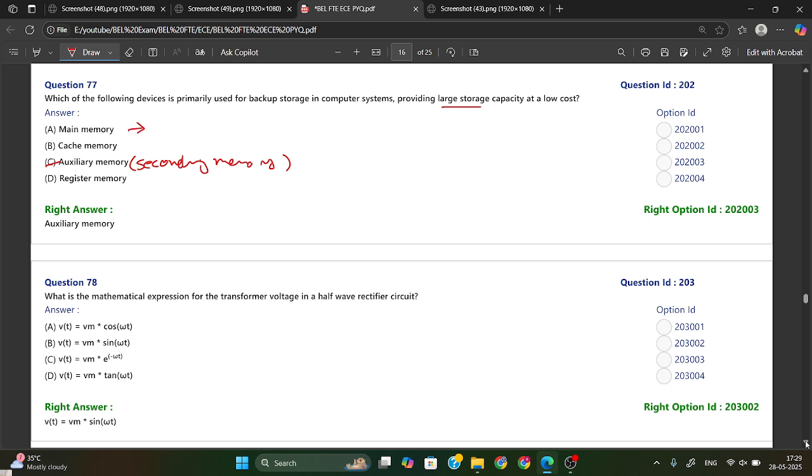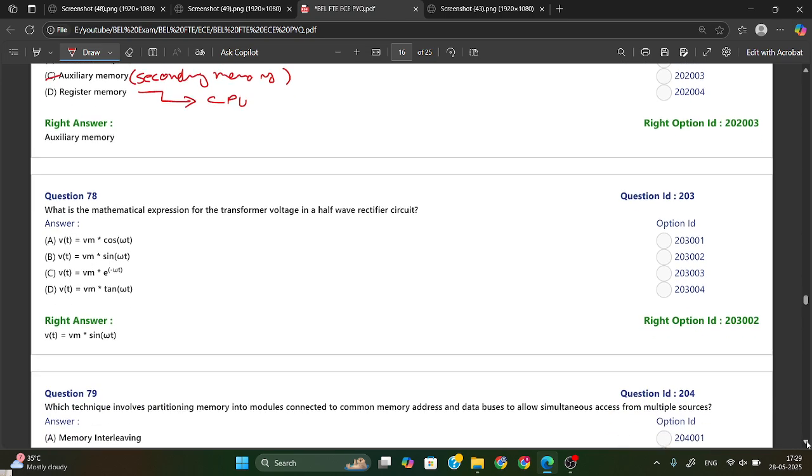That will be your auxiliary memory, secondary memory. Main memory is your RAM, which is volatile memory. Cache memory is the fastest memory, but it is temporary memory. Register memory is also the fastest and smallest memory, which is used in the CPU. Okay, so from here option C is your right answer.